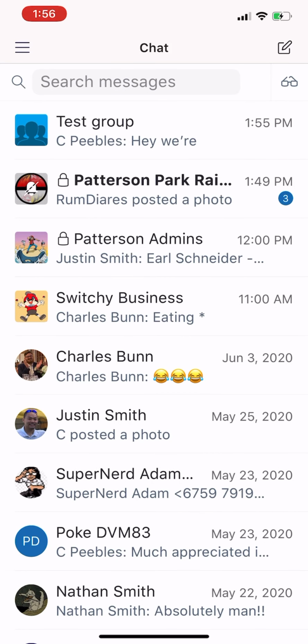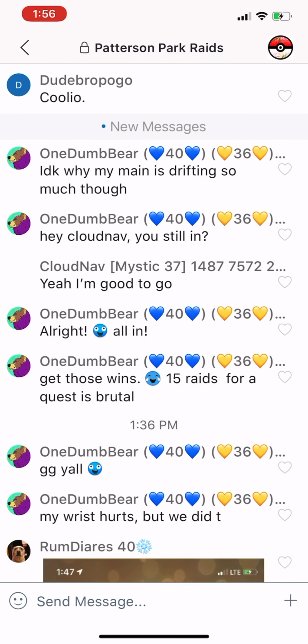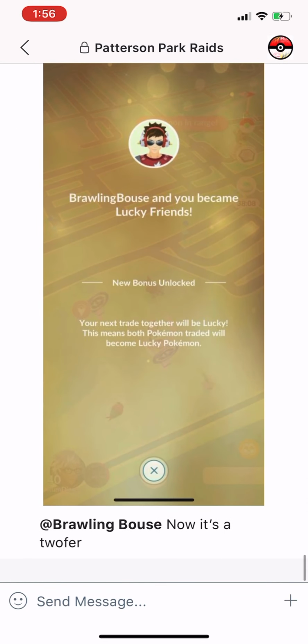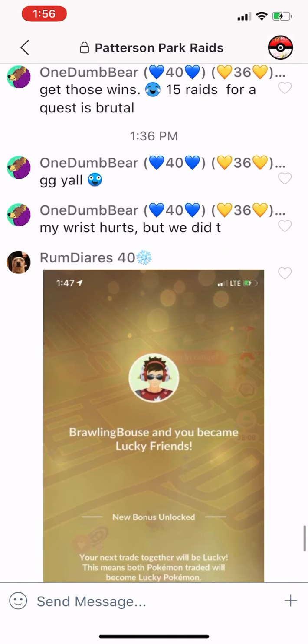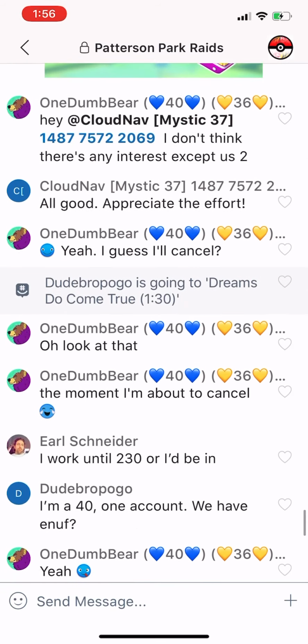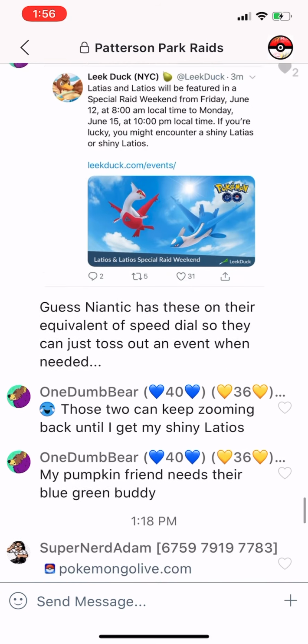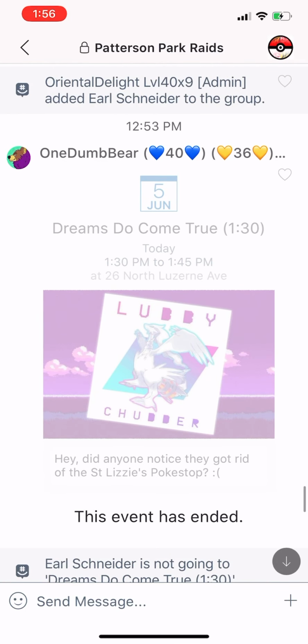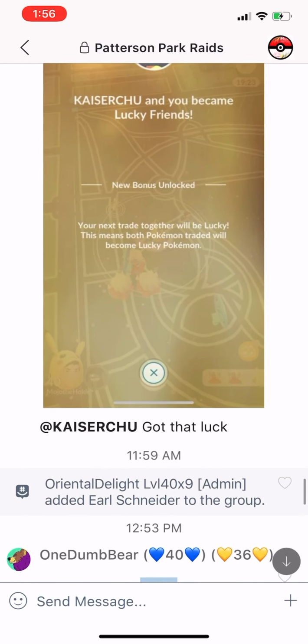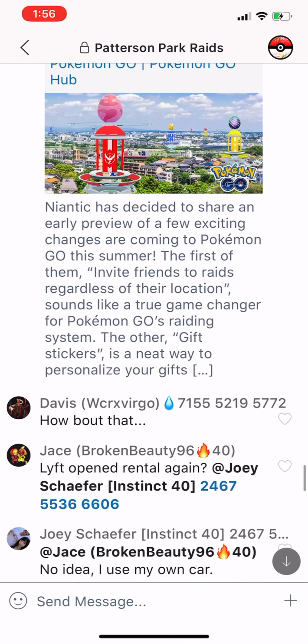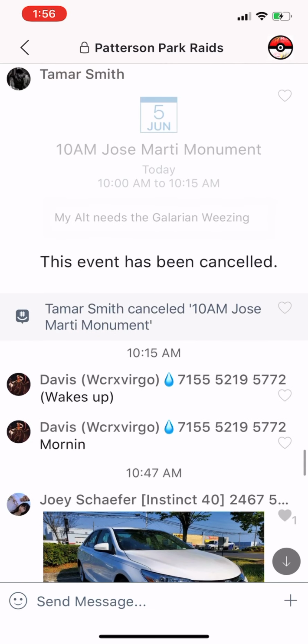I'm going to click on the main one now. And this is the main chat, and you can see what's going on right now. You can see somebody just got lucky. That's awesome. Scrolling up, you can see that we have information on new events that are going on. We had a raid that looks like it took place a little bit ago. We added somebody new to the group. So all great information. Again, we're sharing stuff about Pokemon Go.